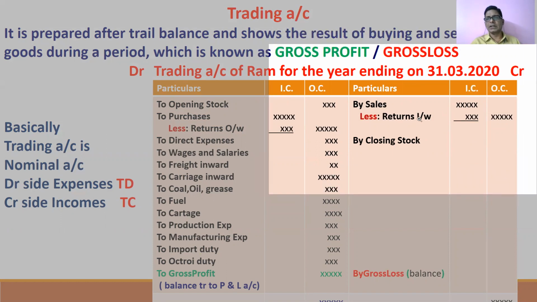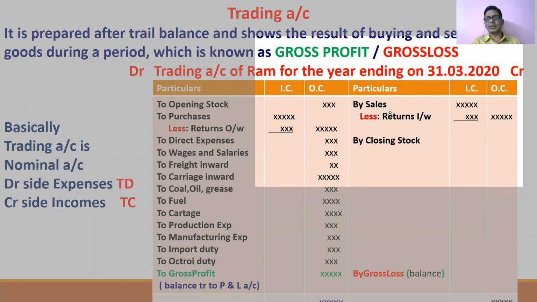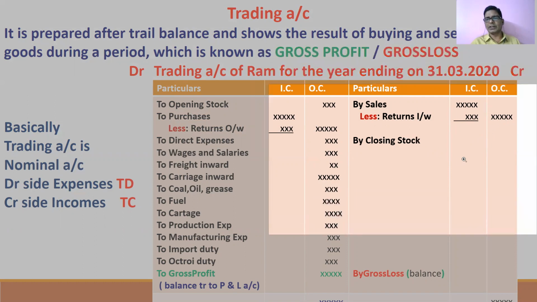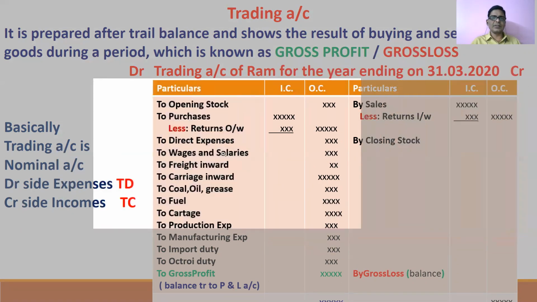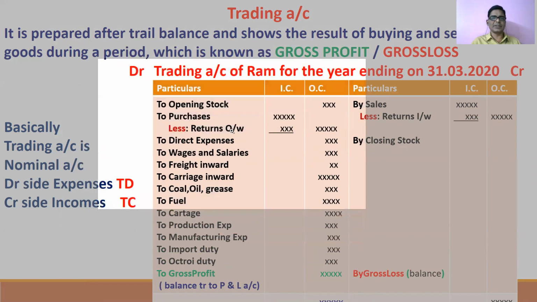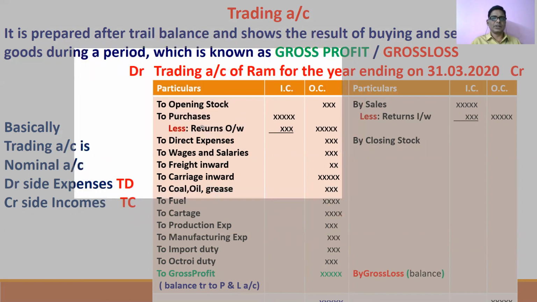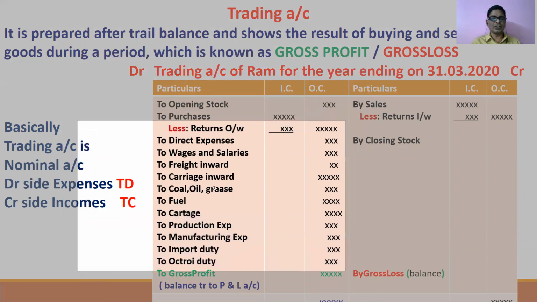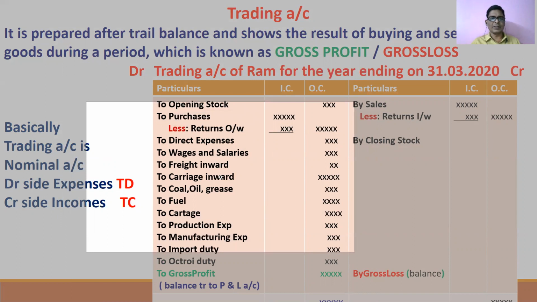Sales minus sales returns. Sales returns may also be called returns inwards. So sales minus sales returns gives us net sales here, and at the same time we have to enter the closing stock, which is the resultant figure of consumption of goods. On the debit side, we have to show all the expenses of the business during a period. What are the expenses? Usually the opening stock and purchases, less purchase returns, and all other direct expenses which are incurred in the process of manufacturing, trading, and production of goods and services.